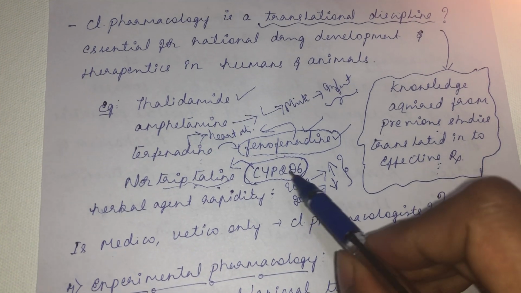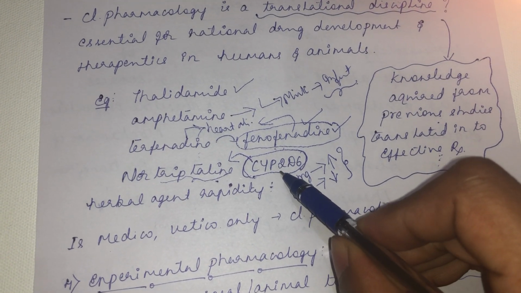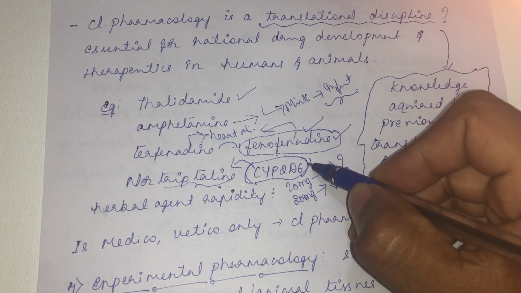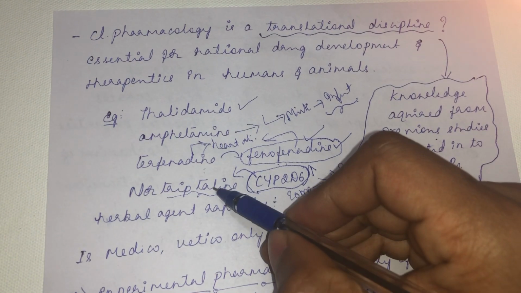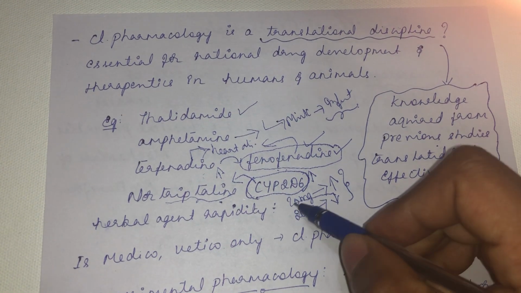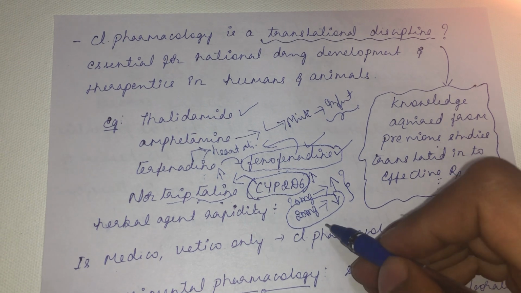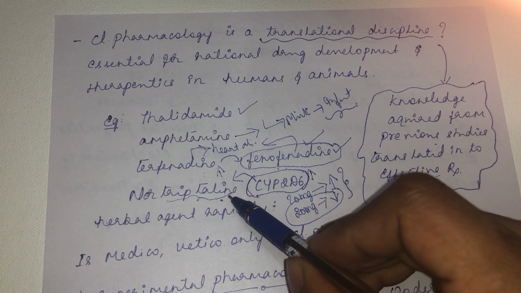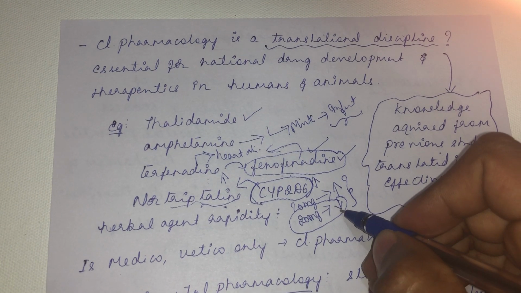In some patients, it will be produced in excess. What will happen then? The metabolism of nortriptyline will be more. With more enzyme, there is more metabolism, the level of nortriptyline in the body will be less, so the effect seen will be less.